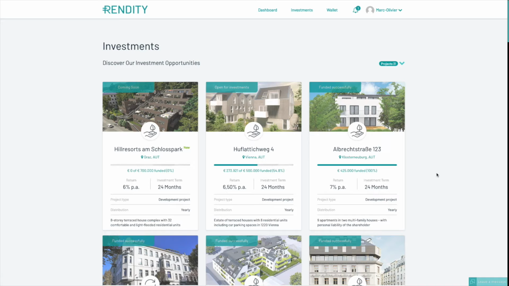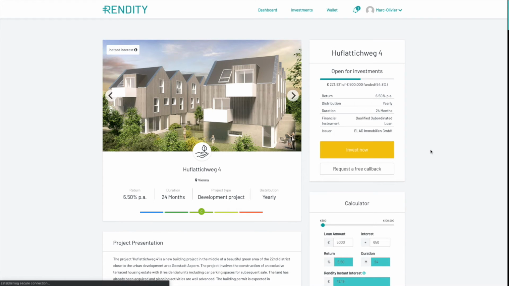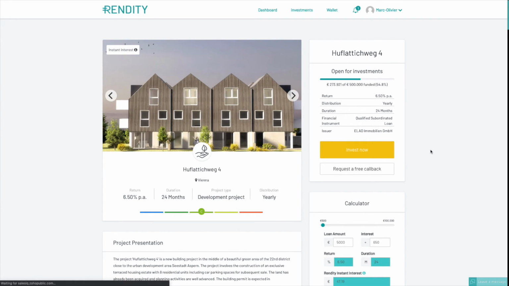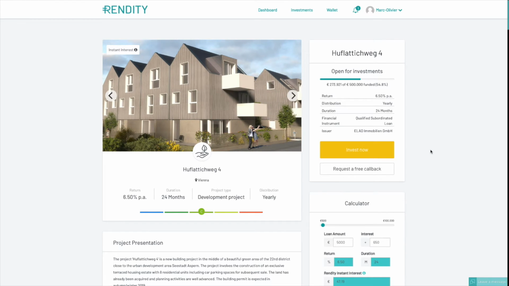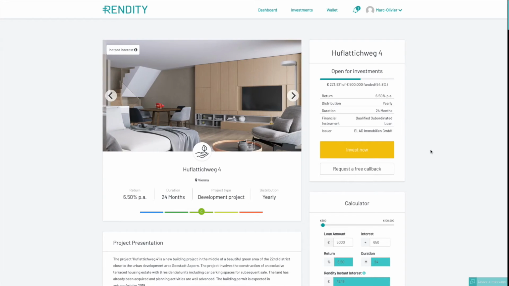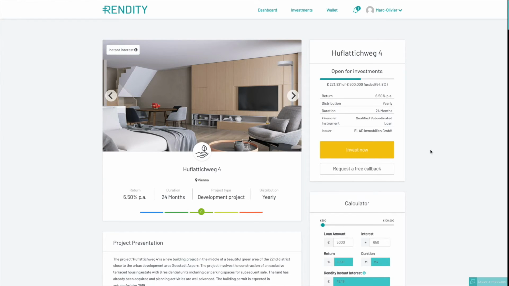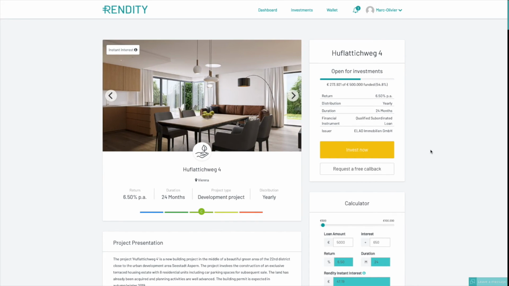So let's, for example, go over to this one, which is a project in Vienna. You mostly have development projects on the platform, meaning that your money gets invested in the project, you get some yearly distribution of the interest, and then you get the principal, which is what you invested, back at the end of the period.